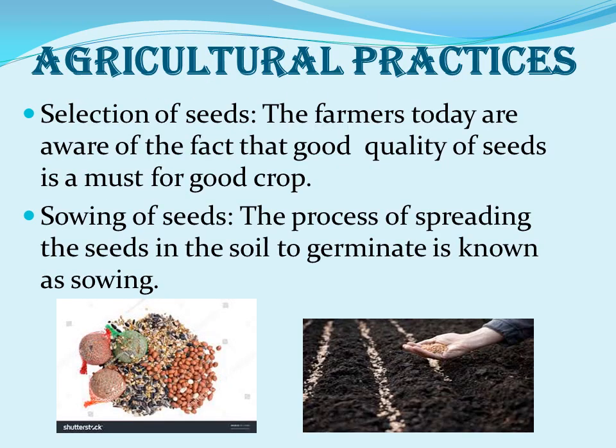Selection of seeds. The farmers today are aware of the fact that good quality seed is a must for a good crop. The farmer therefore must select the seeds that are healthy, of good quality, free from any infection, free from insects and pests. Sowing of seed. The process of spreading the seeds in the soil to germinate is known as sowing.